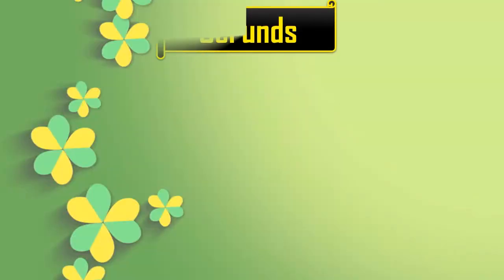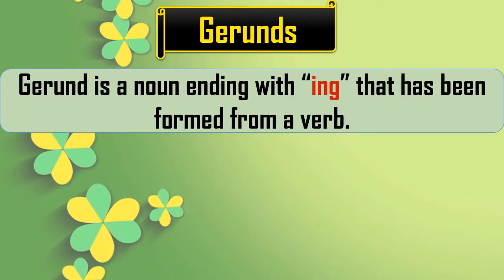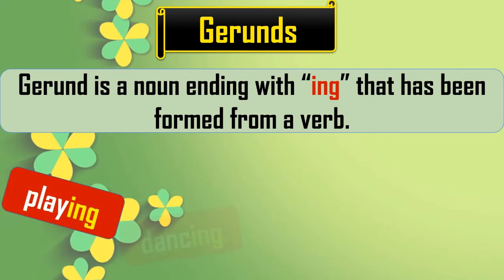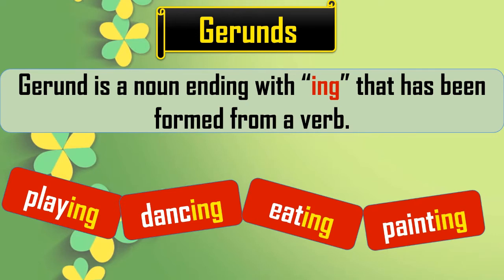So what are gerunds? A gerund is a noun. It is a noun ending with ing that has been formed from a verb. Let's see some examples: playing, dancing, eating, painting.